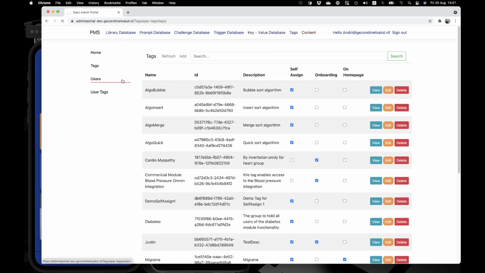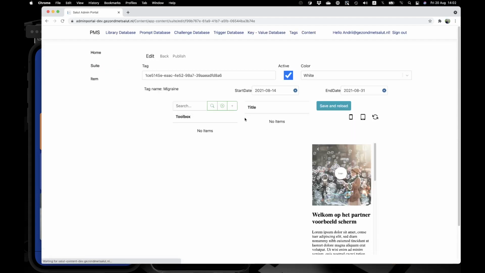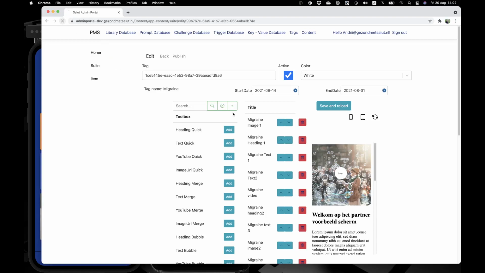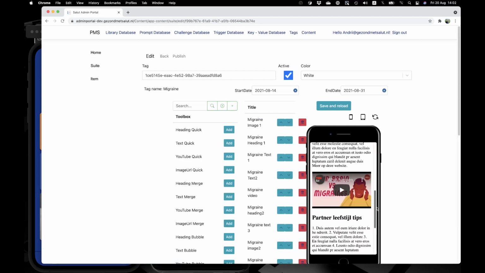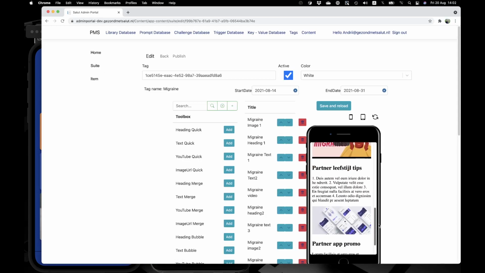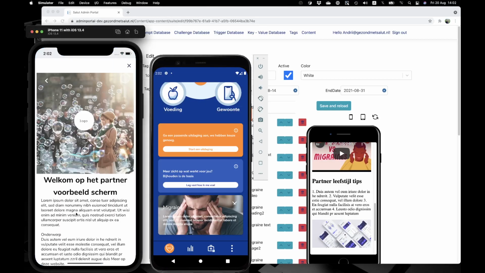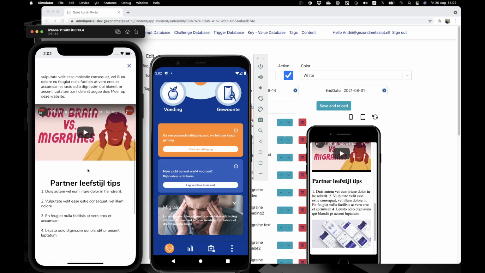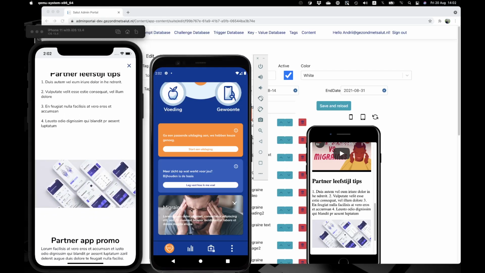Let's go back to the content page. Here we can see that our content consists of logo, text, headers, and all this stuff. Let's try to click on a content. On the mobile app, we have the same logo, headers, images, YouTubes, and all the content built here we can see on a mobile application.